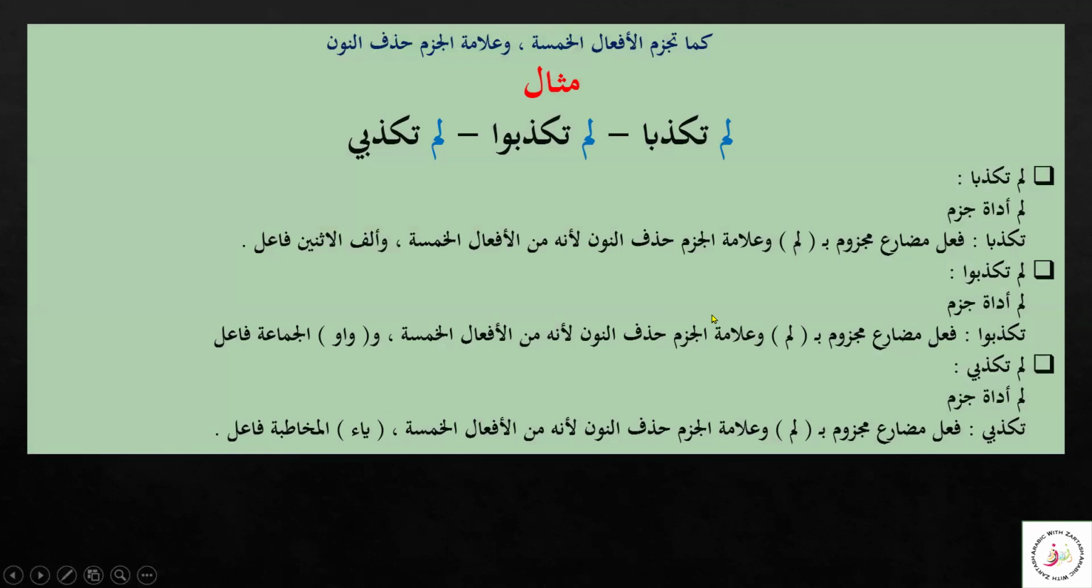Let's see an example of how we are going to write the i'rab for the majzoom state. لم تكذبا. لم أداة الجزم، تكذبا فعل مضارع مجزوم. How do we know that? بلم. We know that لم is the حرف جازمة. وعلامة جزم حذف النون لأنه من الأفعال الخمسة وألف اثنين is fa'il. Here ألف اثنين is a fa'il, here واو الجماعة is a fa'il, here ياء المخاطبة is a fa'il.